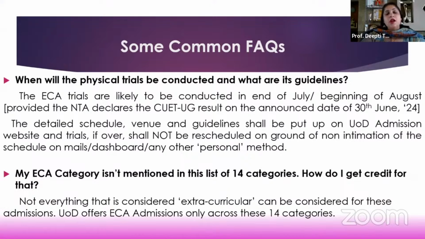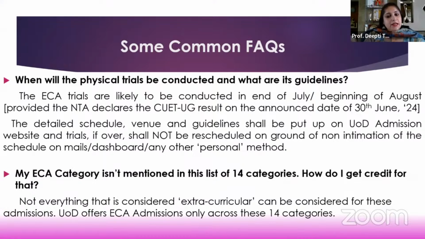The second usual question that we get is, "My ECA category is not mentioned in these 14 categories." Say somebody has performed very well in, say, Shlok recitations, or science Olympiads, space explorations.